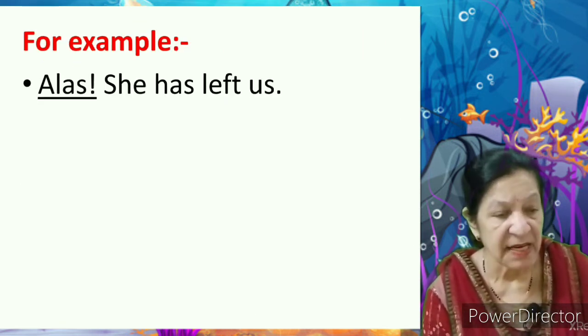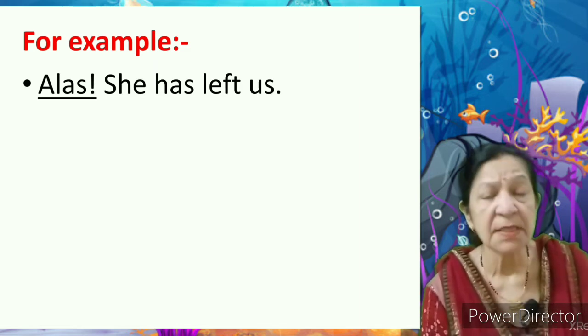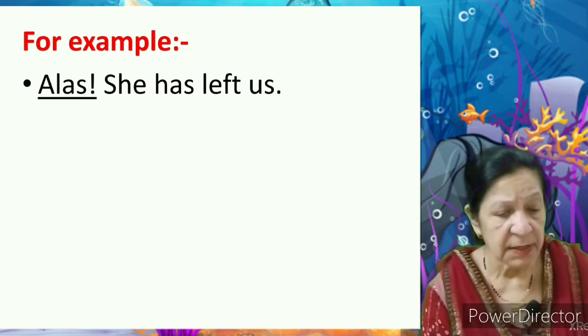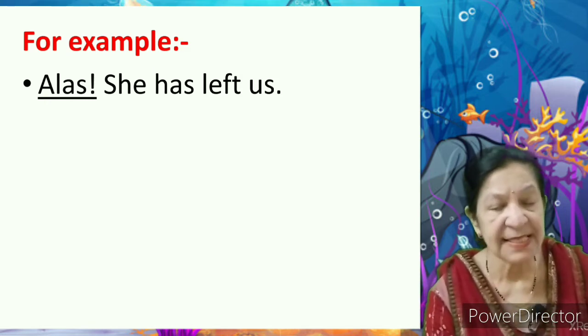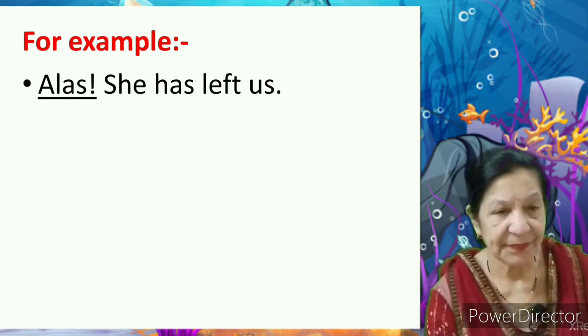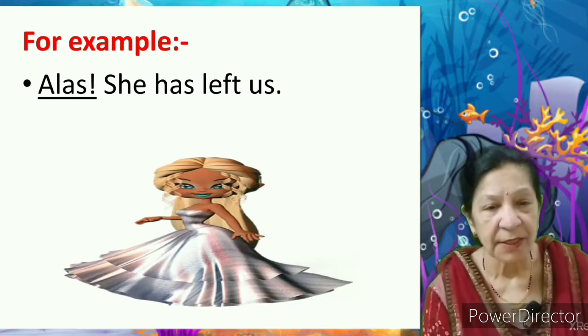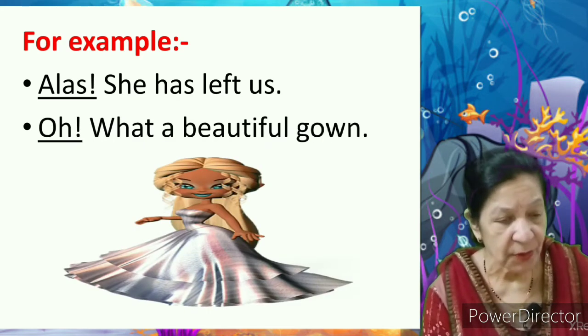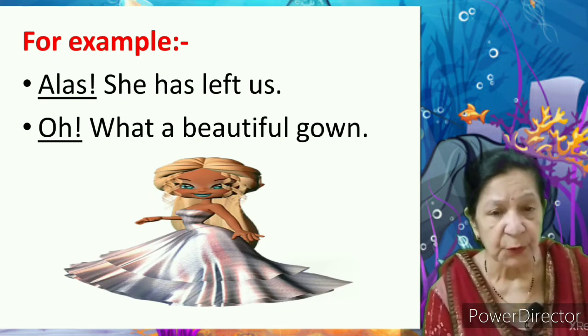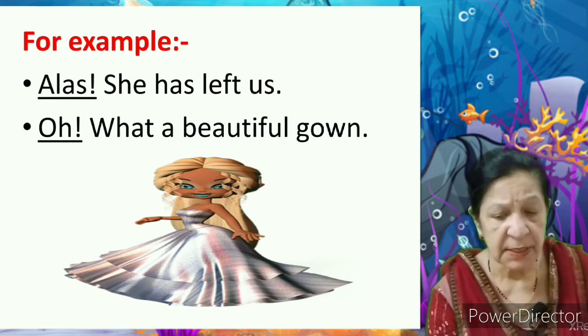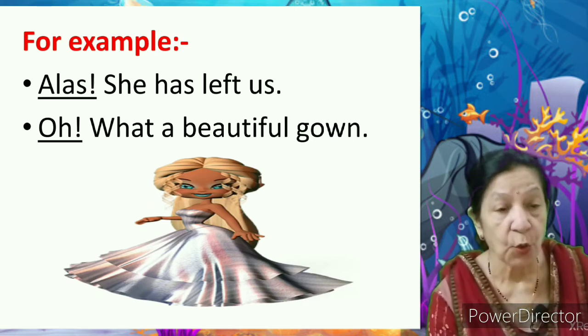Alas, she has left us. Alas is an interjection. It is an expression of sorrow or sadness. Oh, what a beautiful gown! Here, oh is an interjection. It expresses surprise. Seeing a beautiful gown, you are surprised. So we use a surprise interjection, that is oh.